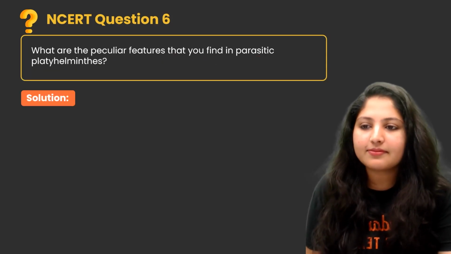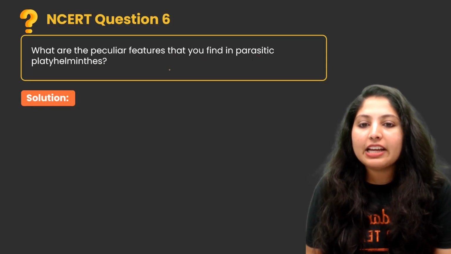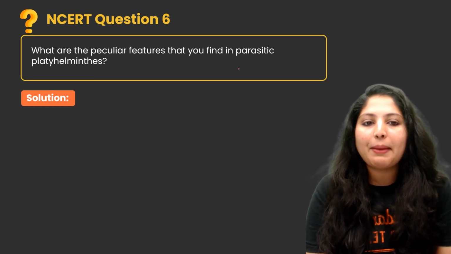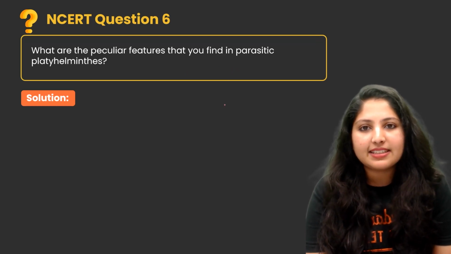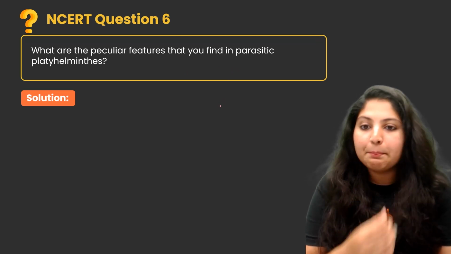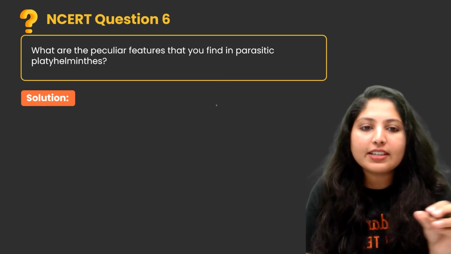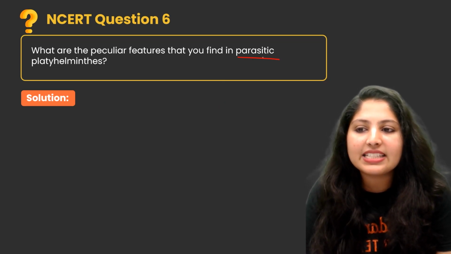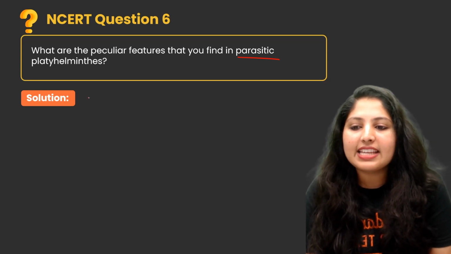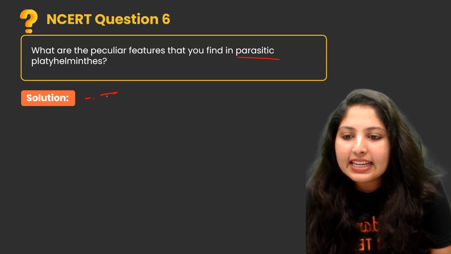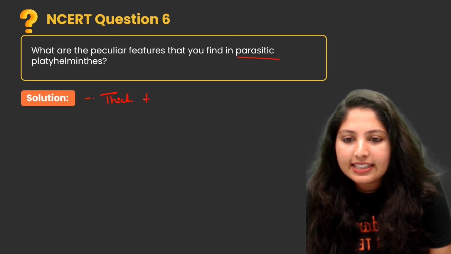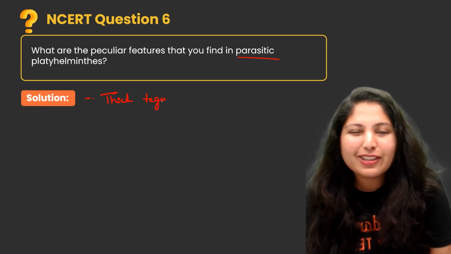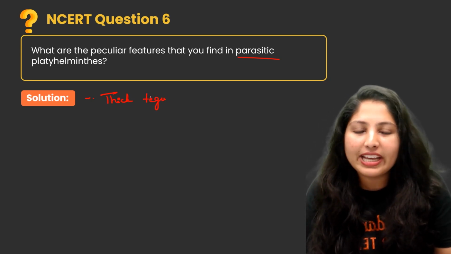Next one. What are the peculiar features that you find in parasitic platyhelminthes? Let's see. The first one is a thick tegument. Tegument means the outermost body covering.